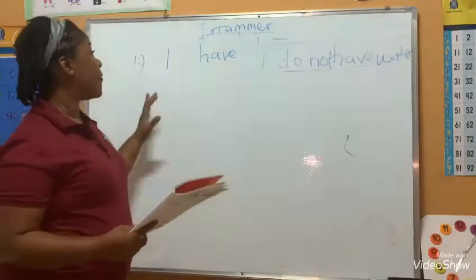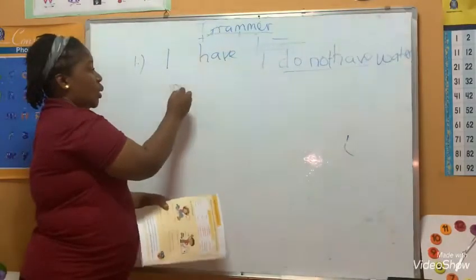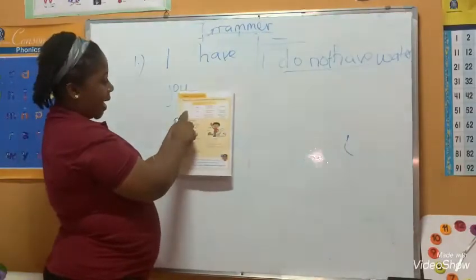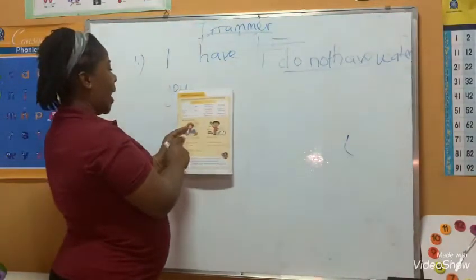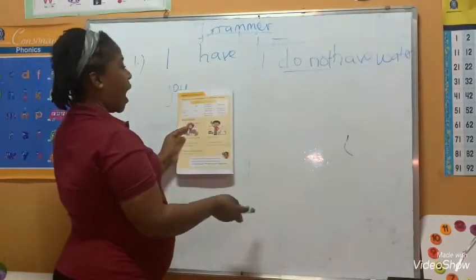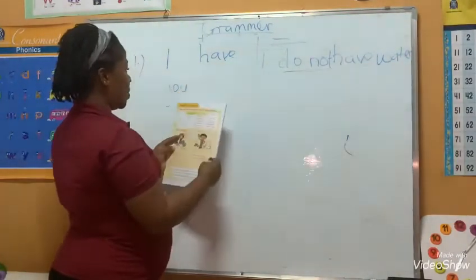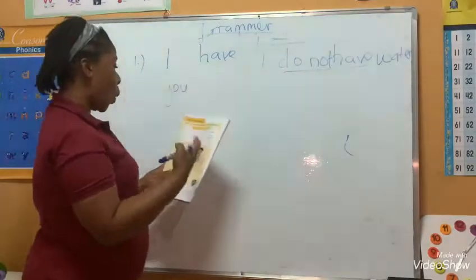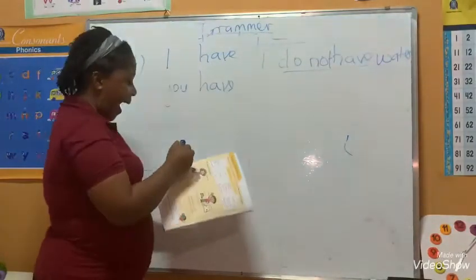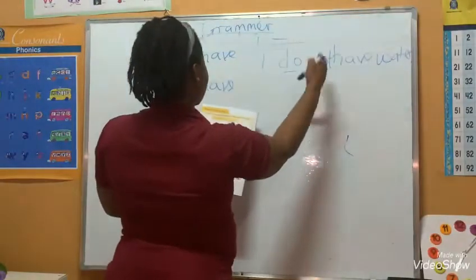So apart from I, you can use you. When you look inside the book, you can see there is you here, we and they. And the second one is he, she, and it. So you can say you have, or we have, or they have. Or you can also say they do not have.